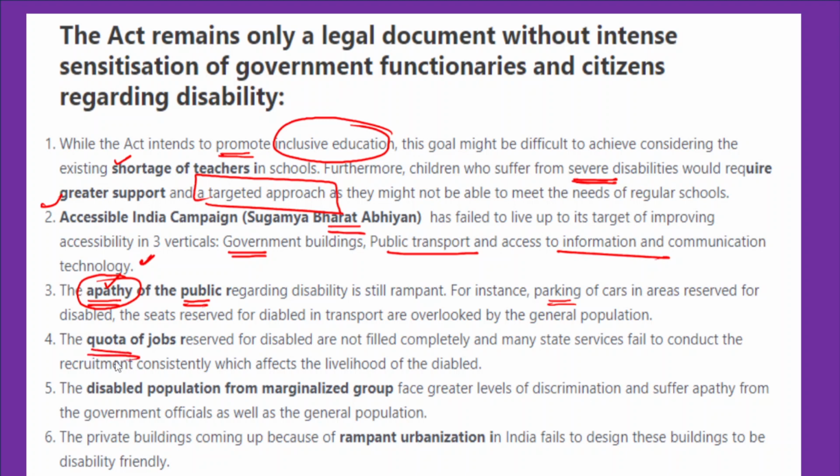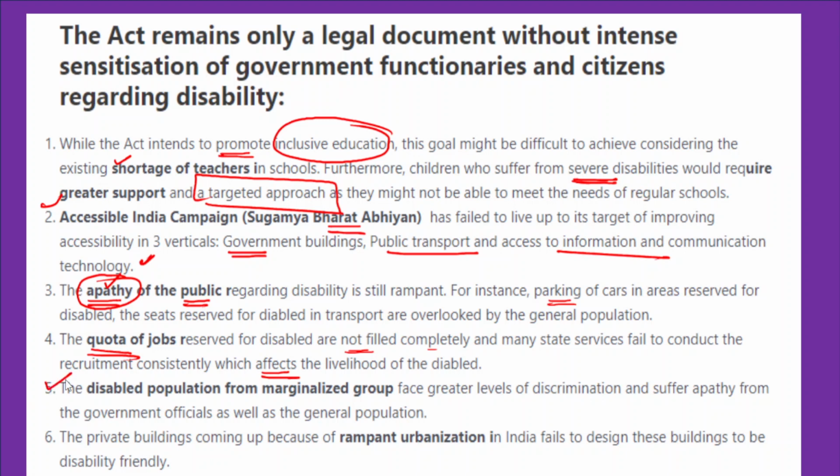Now, the quota of jobs reserved for disabled people is very often not filled. Why? Because they do not have the relevant educational qualifications, so they don't have access to skills. Most of these reserved jobs were not filled by the state governments. That ultimately affects their livelihood opportunities and their living standards.